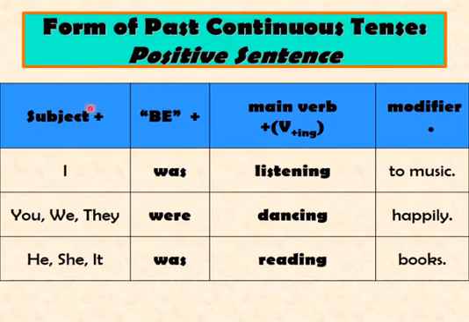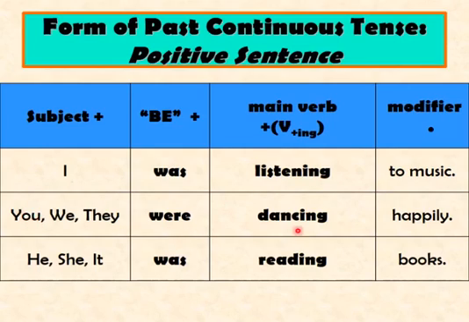Positive sentence. We have subject. We have form of the helping verb or auxiliary be. We have the main verb, which is going to be used as the fourth form of verb, that is ing form, or we also call it present participle. And of course, to complete the sentence, we are going to use a modifier to explain to you the positive sentences. For example, I was listening to music. This is how I am going to make my positive sentence using past continuous tense.